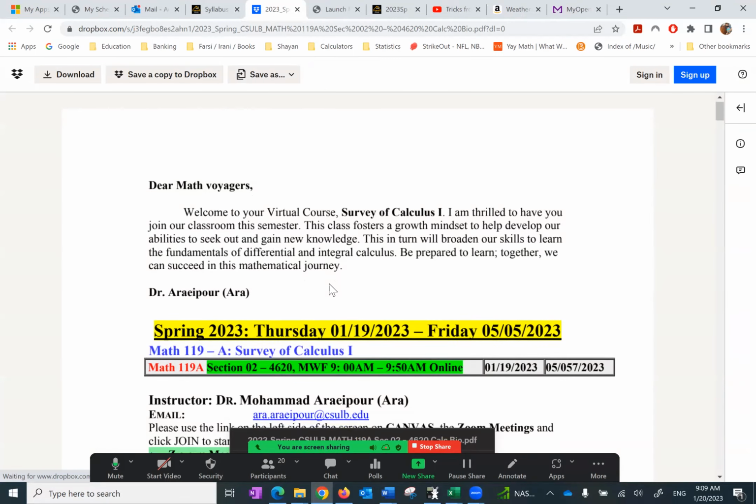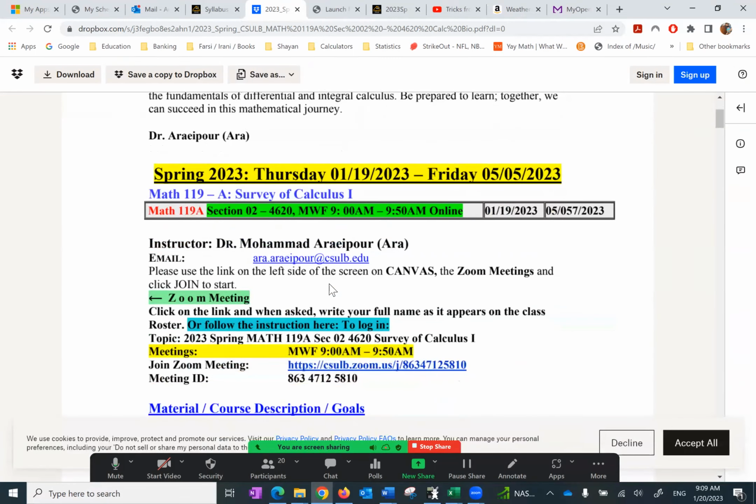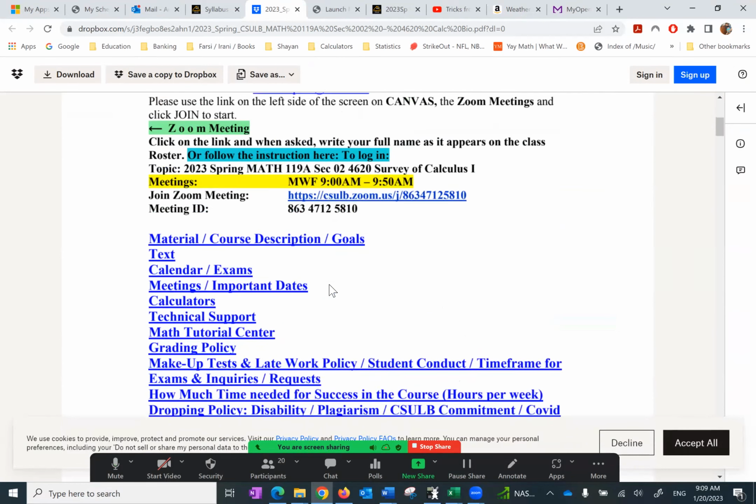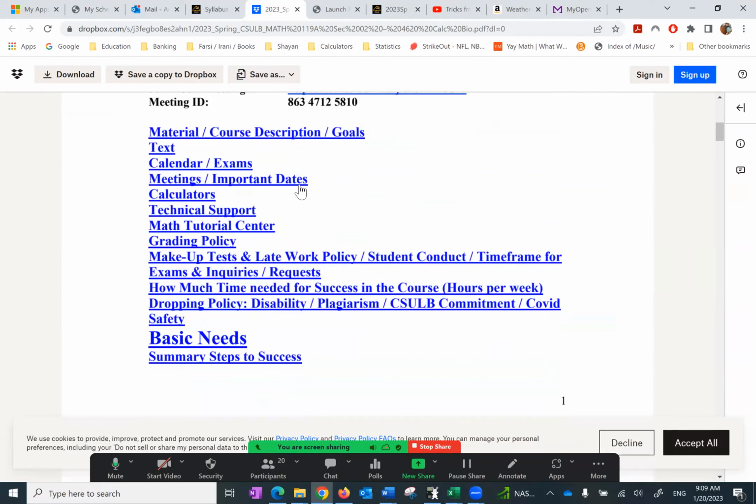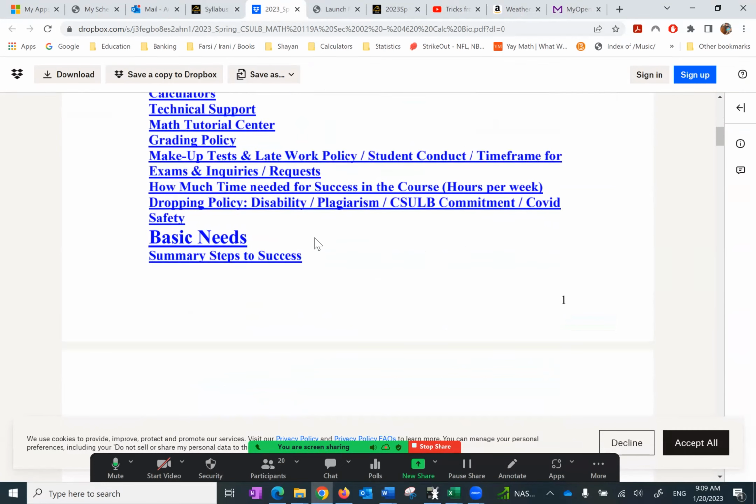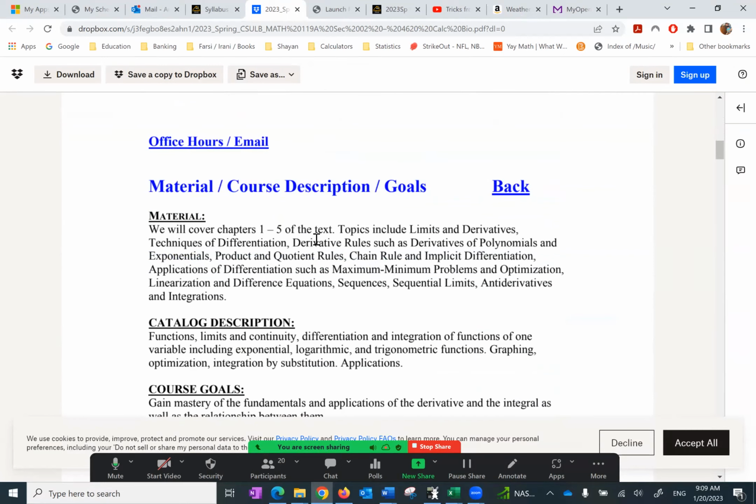Here's the syllabus, and it's a long one. So what I've done, first I put the information about the class, then I have the topics here so you can go to a topic of interest, because I understand nowadays students don't read all of them, but let me just quickly recap for a couple of minutes.